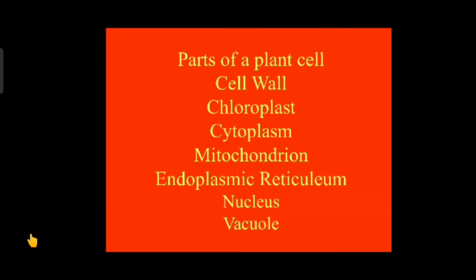And what are the parts of a plant cell? The parts are cell wall, chloroplast, cytoplasm, mitochondria, endoplasmic reticulum, nucleus, and vacuole.